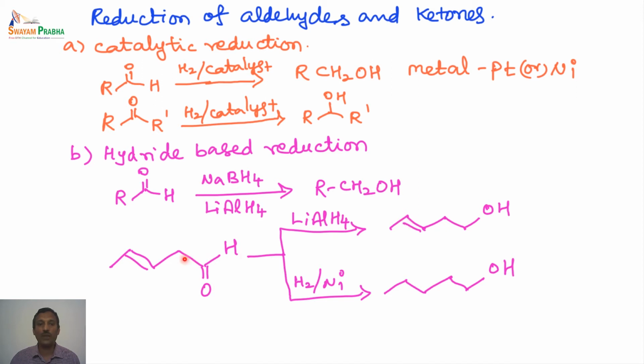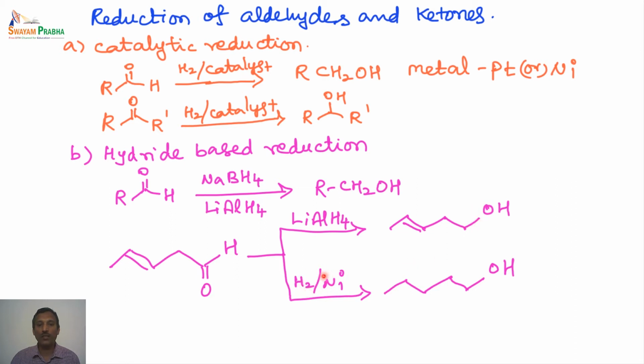But on the other hand, if you have an alpha beta unsaturated system, even the double bond is also reduced when we use lithium aluminum hydride. So the chemoselectivity cannot be maintained if it is an alpha beta unsaturated system. But if it is an isolated double bond, then it is possible to reduce specifically only the carbonyl group.